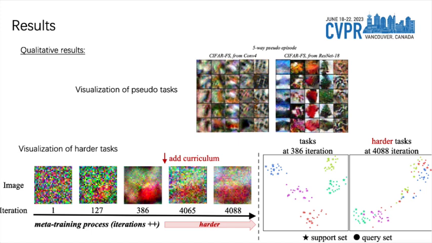Now, let's have a look at some qualitative results. First, we visualize the pseudo-tasks inversed from pre-trained models with heterogeneous architectures. As we can see, useful features like texture and shape can be inversed, thus benefiting the meta-learning process. We also visualize the embedding space and the pseudo-tasks at different meta-training iterations. We observe that the harder tasks are with more blurry decision boundaries.